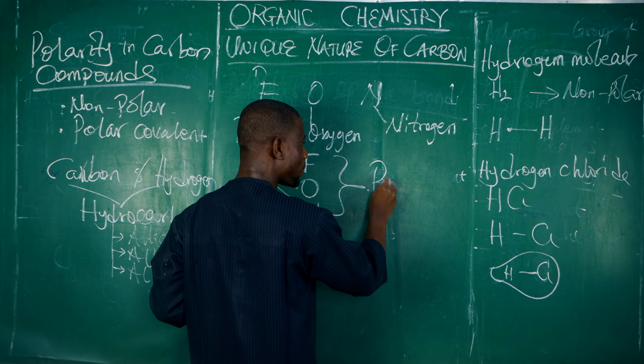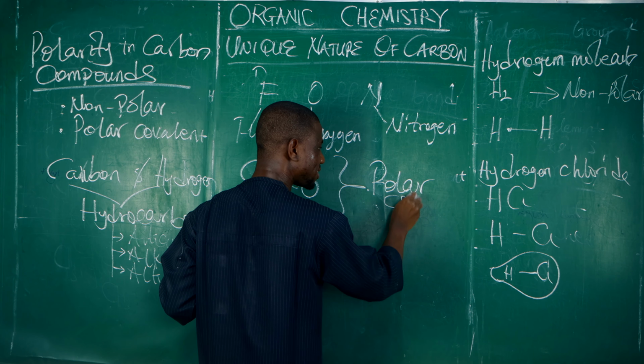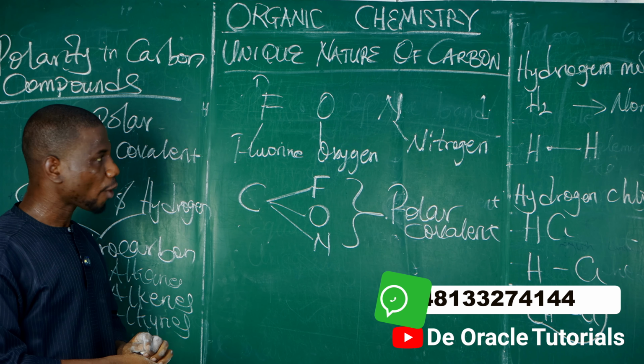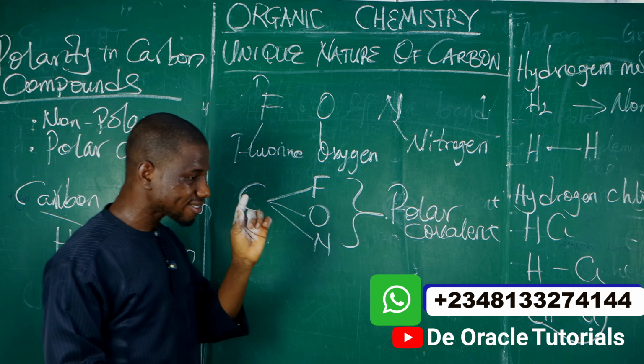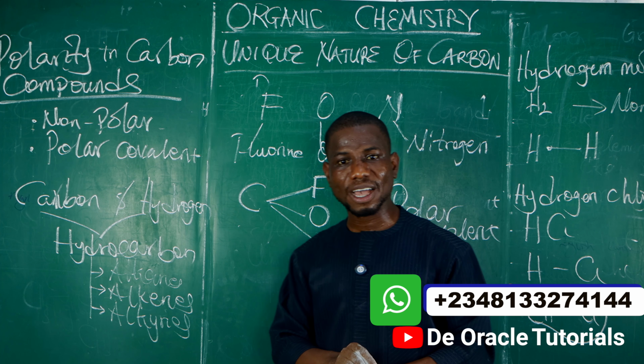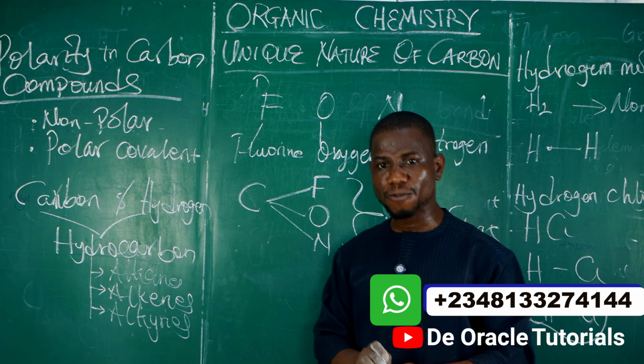So when carbon is bonded to fluorine, oxygen, or nitrogen, exactly, they tend to form a polar covalent compound, because there is unequal sharing of electrons. That's the point I want us to know: what makes carbon unique is that it can form both polar covalent and non-polar covalent bonds. Anytime it's bonded to highly electronegative elements, it tends to form a polar covalent bond due to unequal sharing of electrons.